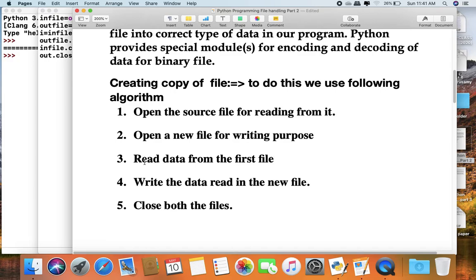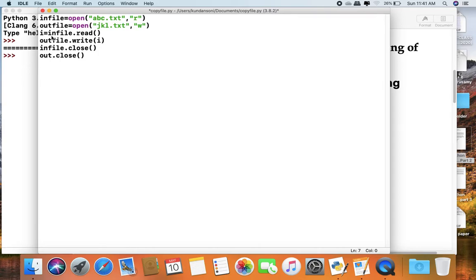Now we read data from the first file. How can we read data? With infile.read, the entire file will be read and all data will be stored in the variable I. Whatever data is written in abc.txt will automatically be saved in the I variable.